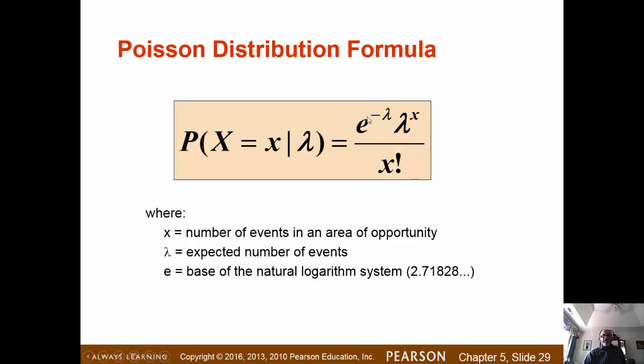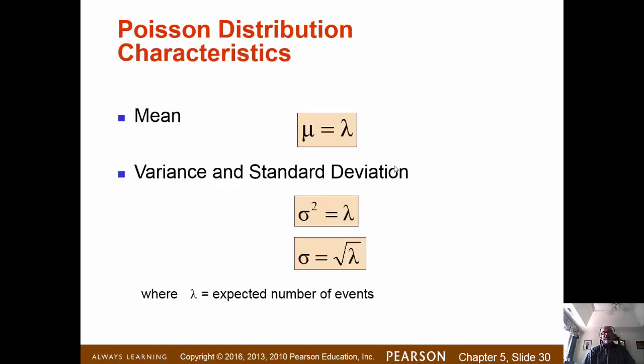So e to the power of minus lambda, lambda to the power of x, divided by x factorial will give you that probability if it follows Poisson distribution. The mean of a Poisson distribution is simply lambda itself, because that's how we defined it: the average number of outcomes per unit of area of opportunity. The variance is also lambda, and therefore the standard deviation is the square root of lambda.